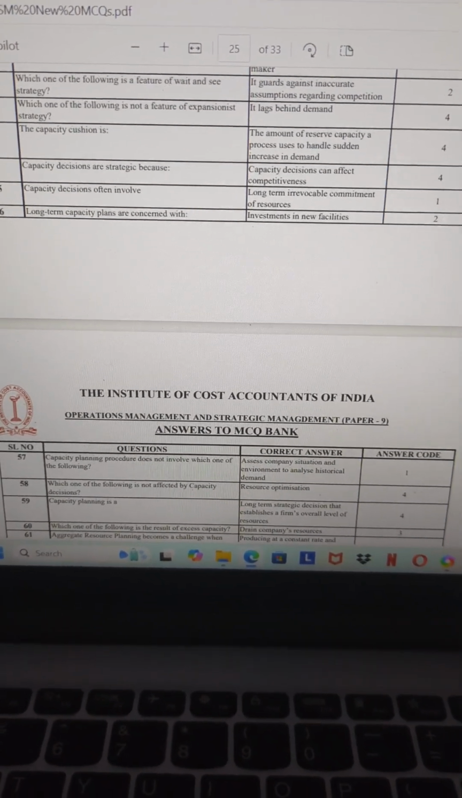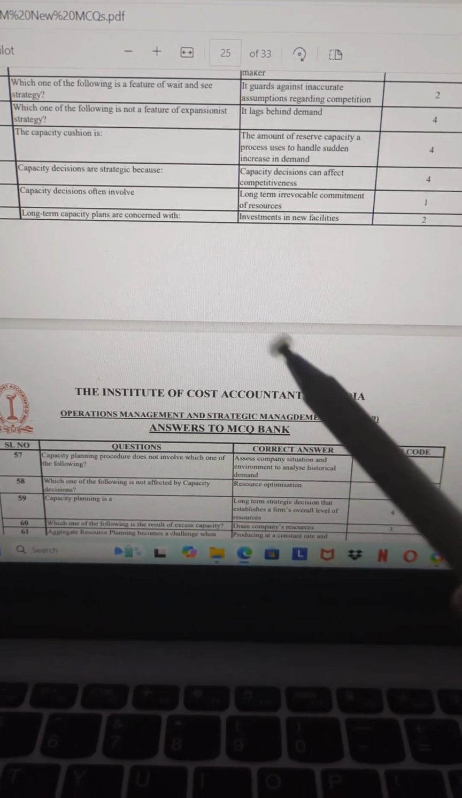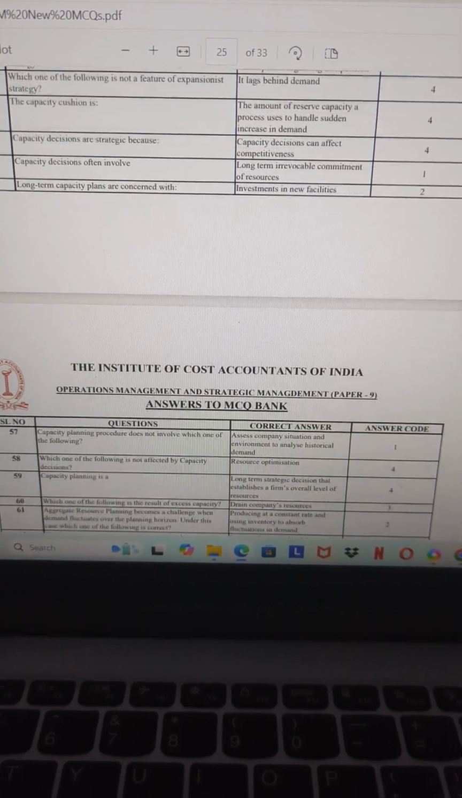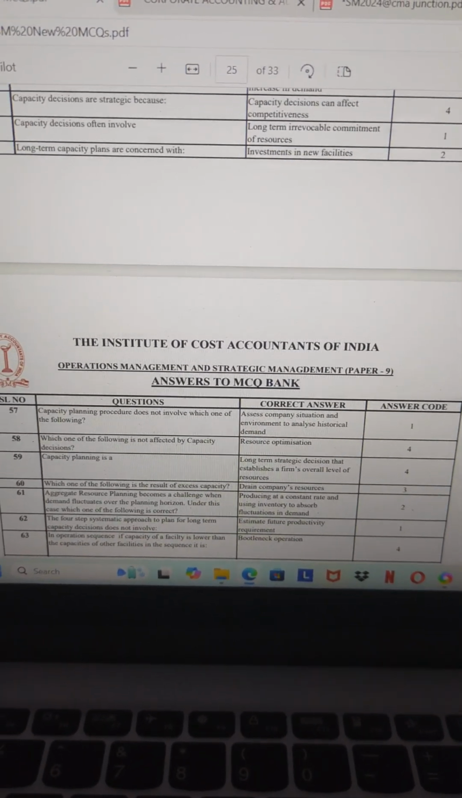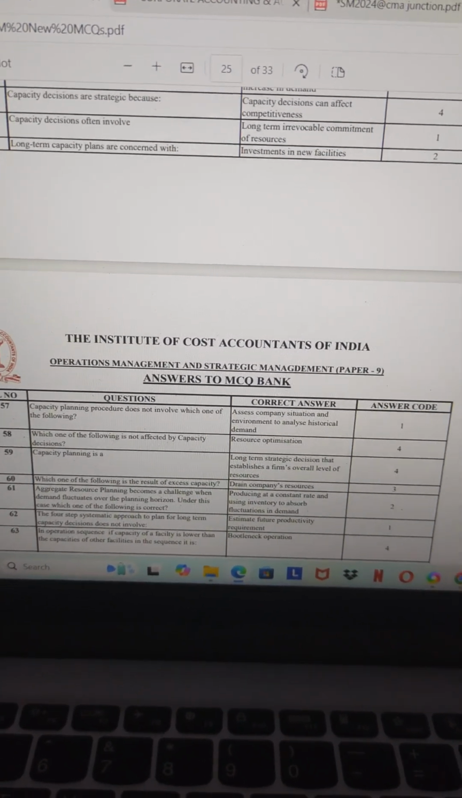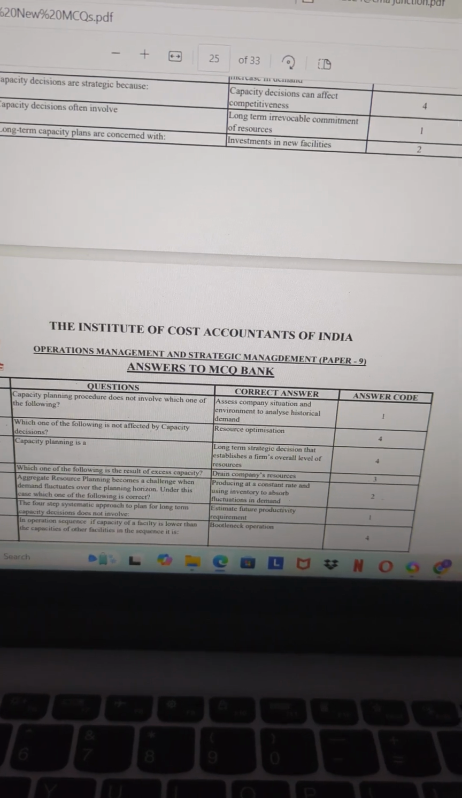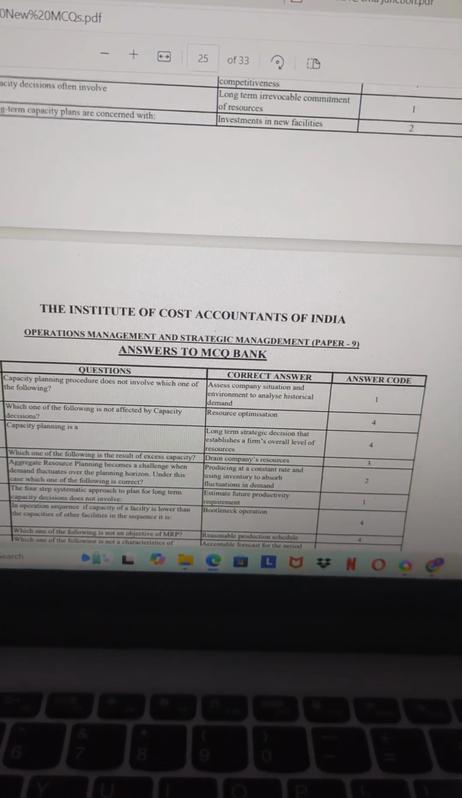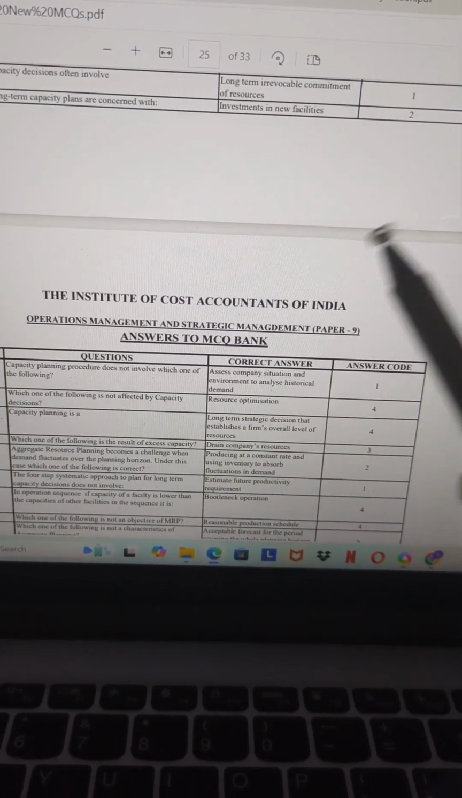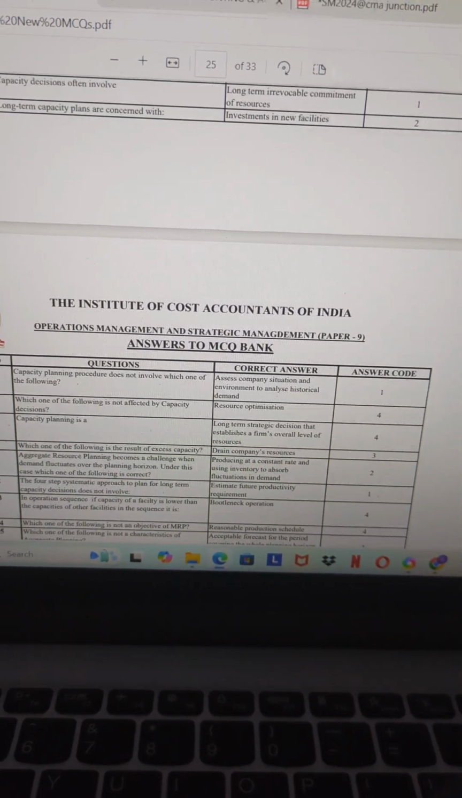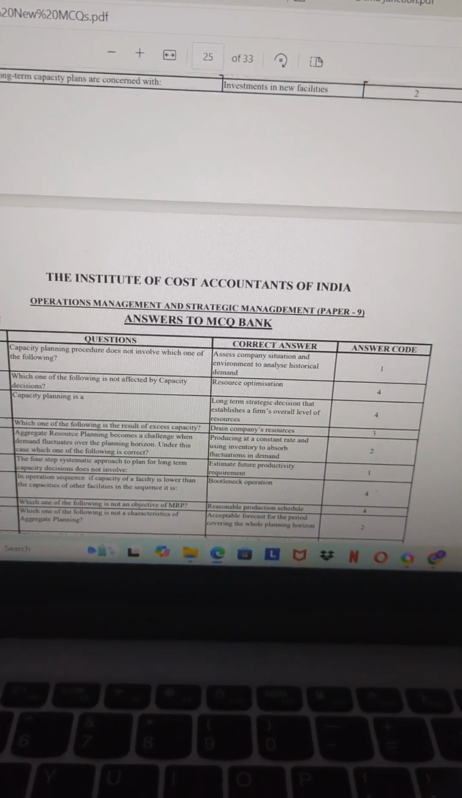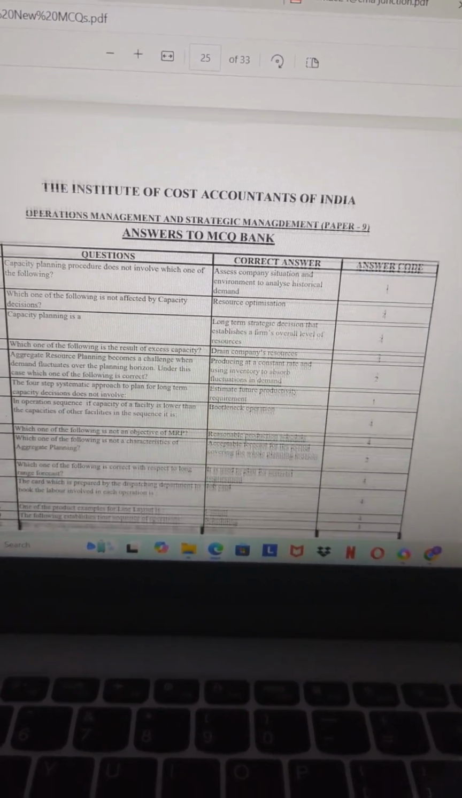Capacity cushion is the amount of reserve capacity a process uses to handle sudden increase in demand. Capacity decisions are strategic because capacity decisions can affect the competitiveness. Capacity decisions often involve long-term irrevocable commitment of resources. Long-term capacity plans are concerned with investments in new facilities.